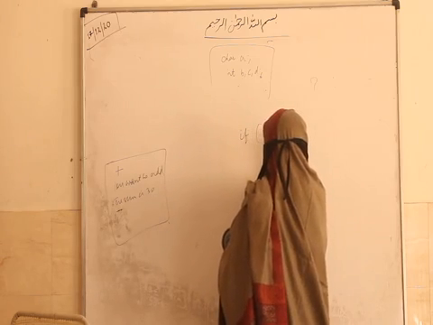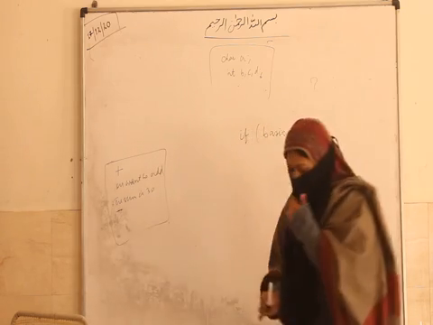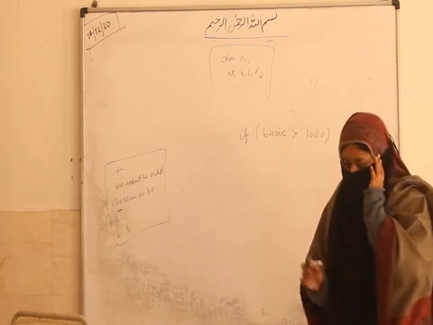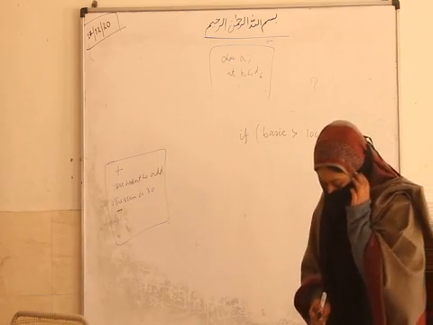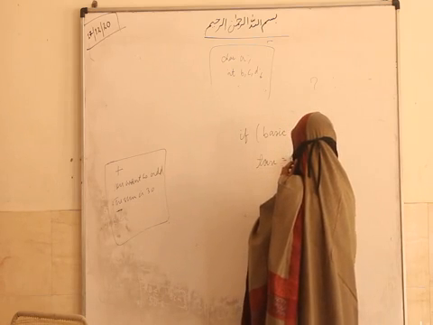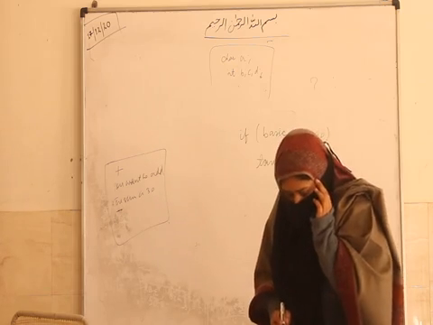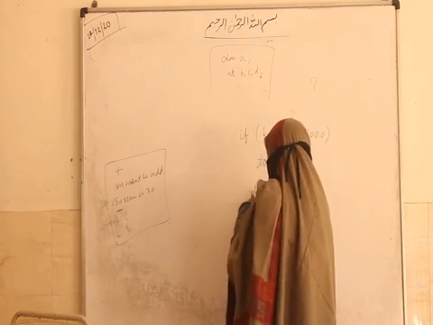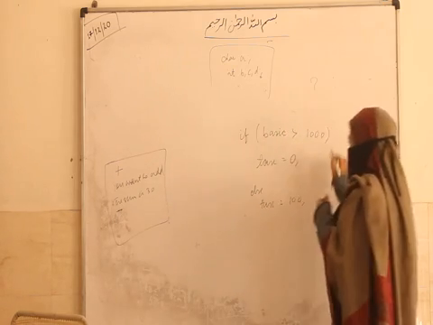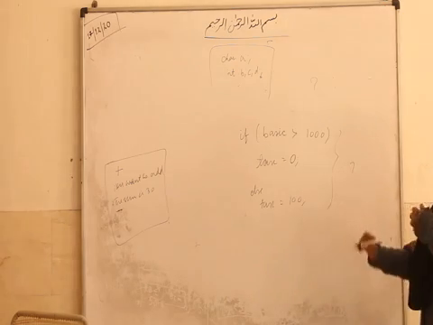If basic is greater than 1000, this is our condition. If basic is greater than 1000, tax equal to 0, else tax equal to 100. Can you write it with question mark with the ternary operator?